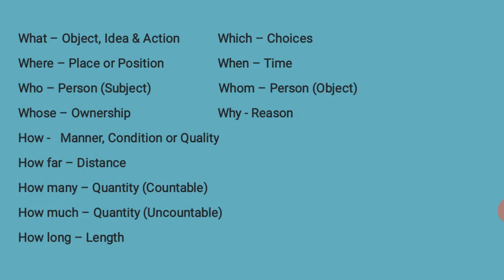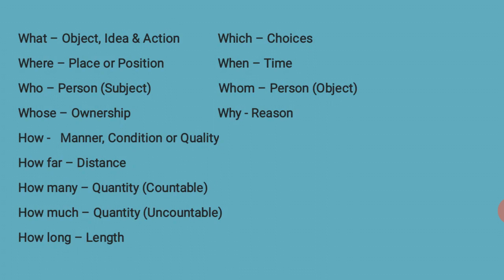Where is used for place or position, who is for person, and how is for manner, condition or quality. How far is used for distance, and how many is for quantity.